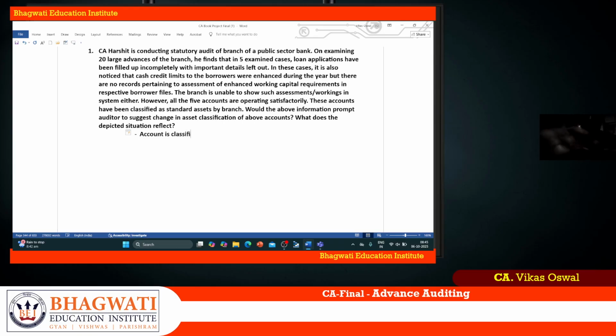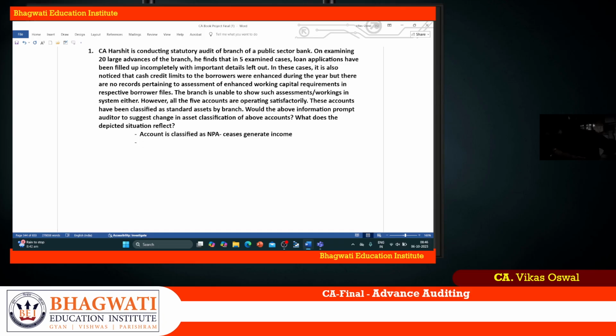The account is classified as NPA when it ceases to generate income. That's the thing actually. So that is what your classification of the account will be.